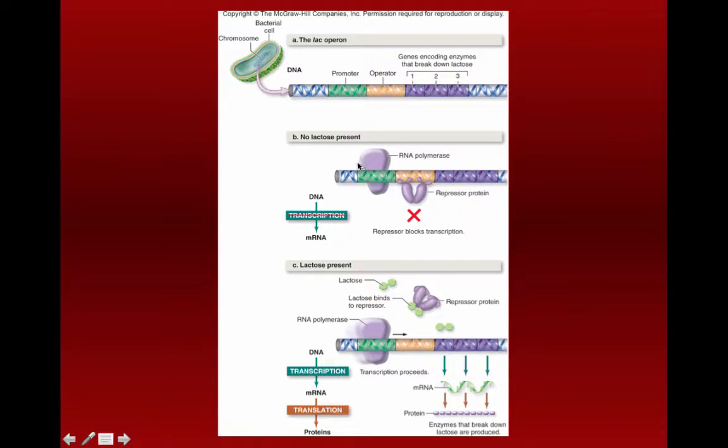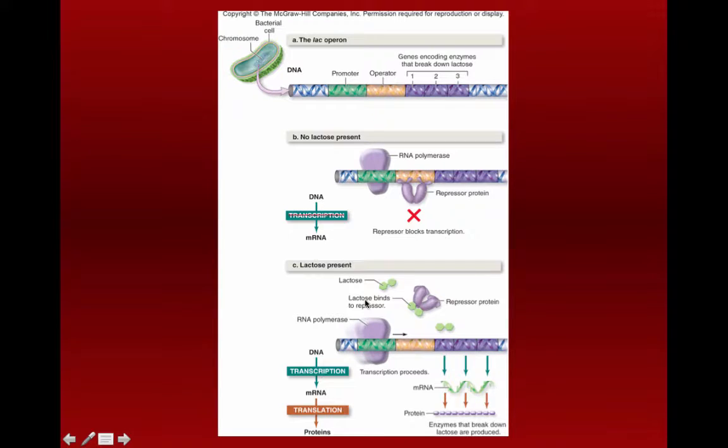Right, so in this case here, if lactose is not present, RNA polymerase bonds to the promoter, but now there's a block here that prevents the RNA polymerase from reading down the DNA and eventually transcribing those particular structural genes. If lactose is not present, there's no reason to make lactase. To do so would be a waste of energy, and so this repressor protein prevents lactase from being produced when it's not needed.